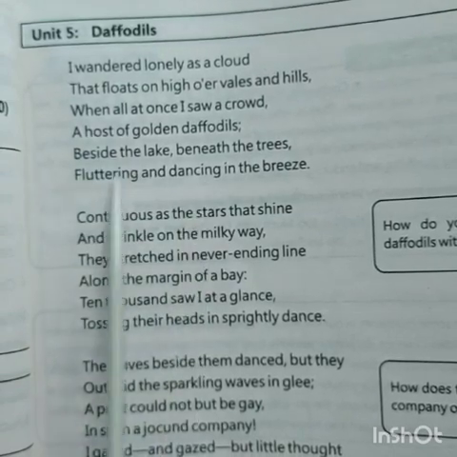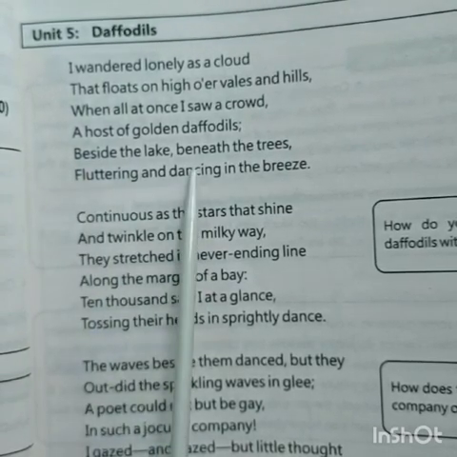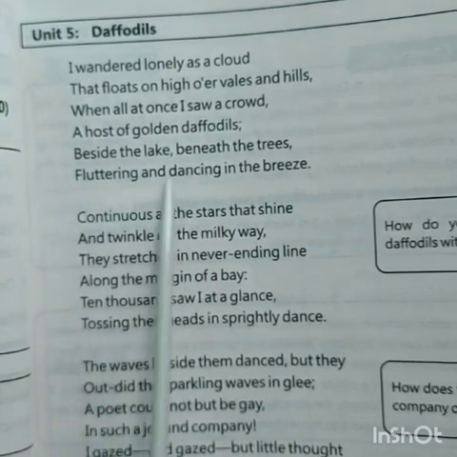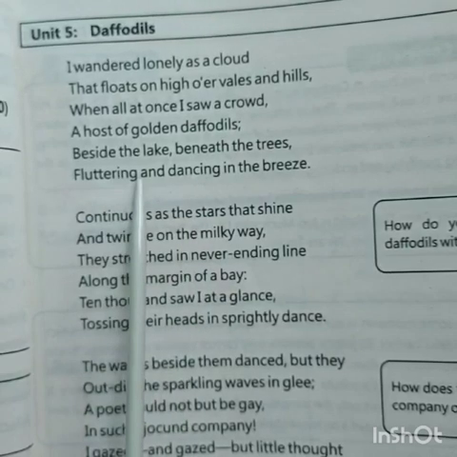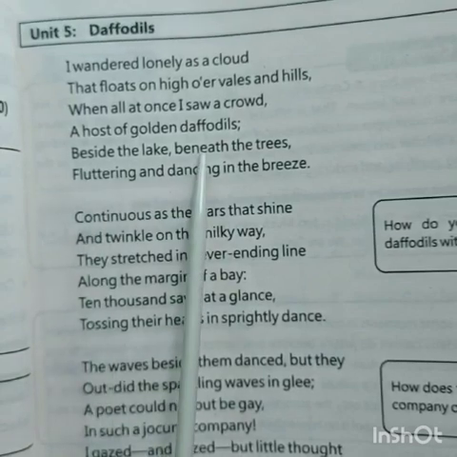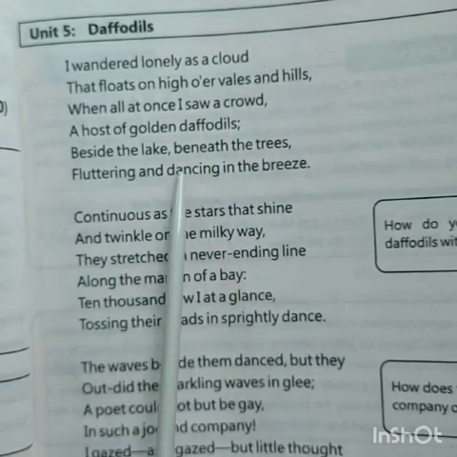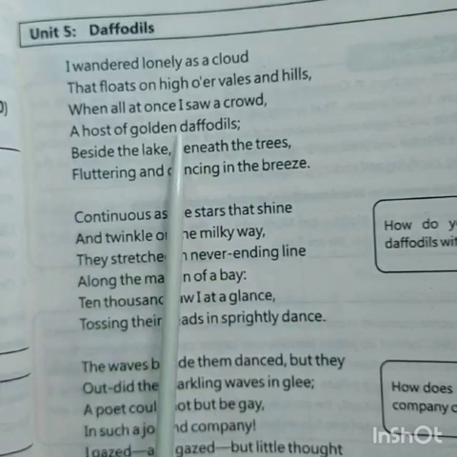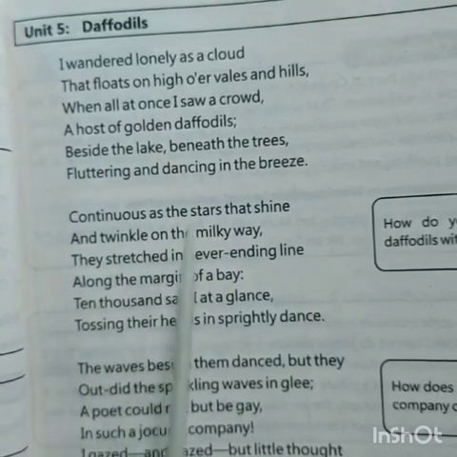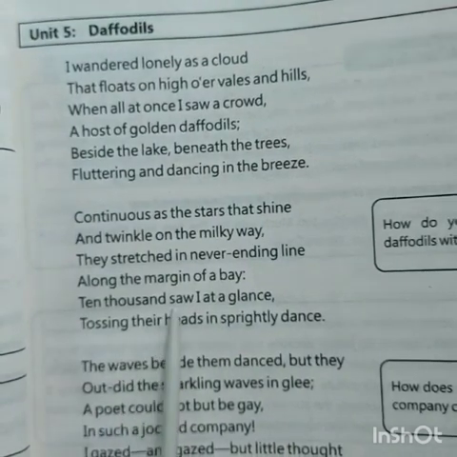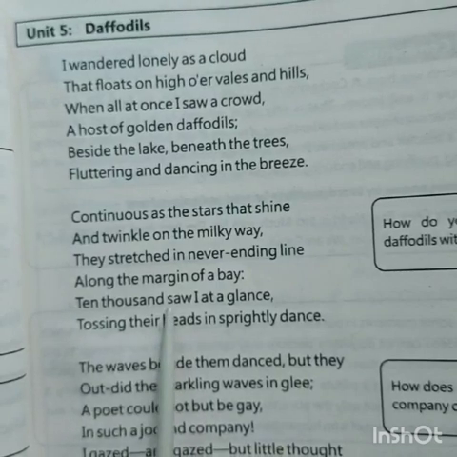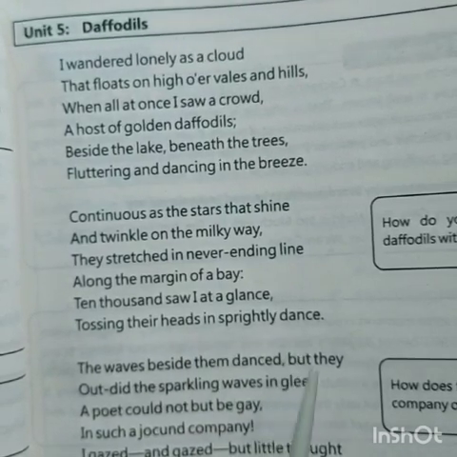This is a beauty of his poem, because he is using a figurative. Who dances and flutters? The human being. So he has given this. Beside the lake, beneath. And this is also a beautiful phrase, host of golden daffodils, which he has used. Continuous as the stars, 10,000. This has brightened up the poem. 10,000. And sprightly dance is another one.